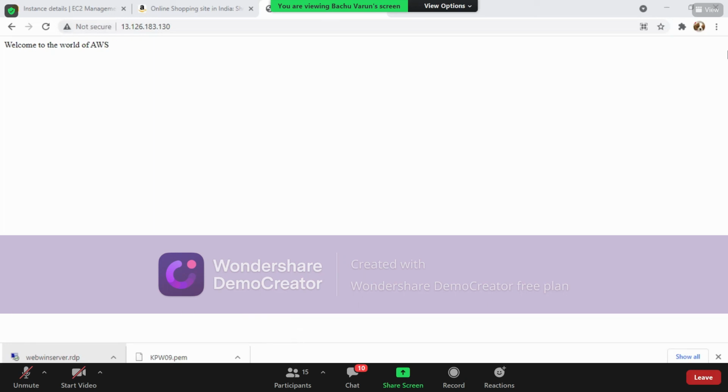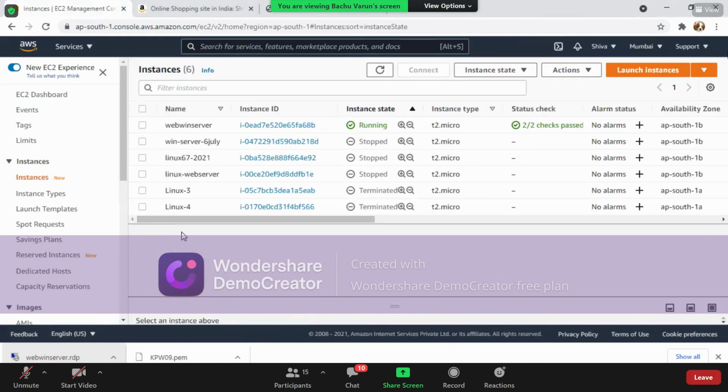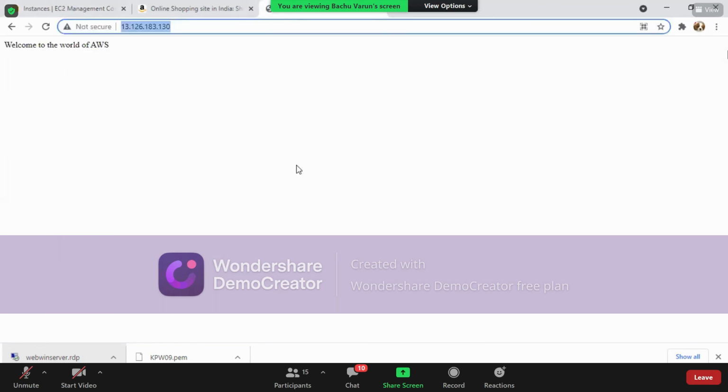Now you got to know how to connect to Linux machine as well as how to connect to Windows virtual machines. Is it clear for everyone? So you have created many things here. I have created a Linux machine, Windows web server. And on top of all these things, we have seen today a new concept called web server.